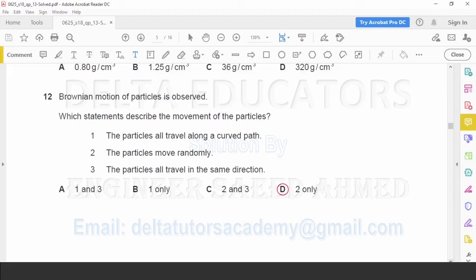Number 2. The particles move randomly. Yes, it is correct. The particles move in all the possible directions with all the possible velocities. So here we can say the particles move randomly, but they move in a straight line. So number 2 is correct. Number 3, the particles all travel in the same direction. No, it is incorrect. The particles can travel in all the possible directions. So here only point 2 is correct. Point 2 only is given here in option D. So correct option D.